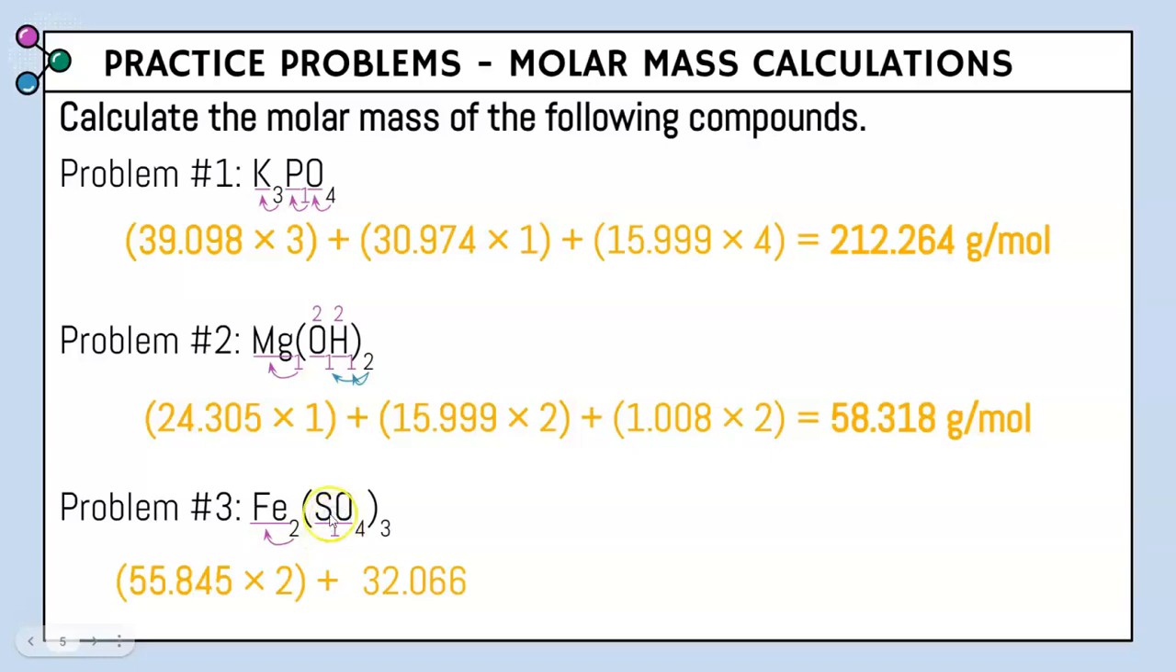Now, we do have one of them in the parentheses, but remember, when we have a number outside of a parentheses, we've got to distribute that. It applies to both numbers. 3 times 1 is 3, so we have 3 sulfurs. 3 times 4 is 12, so we have 12 oxygens. Since we're looking at sulfur, we're going to multiply this number by 3. Last underline is oxygen. Atomic mass is 15.999, and we have 12 of them.